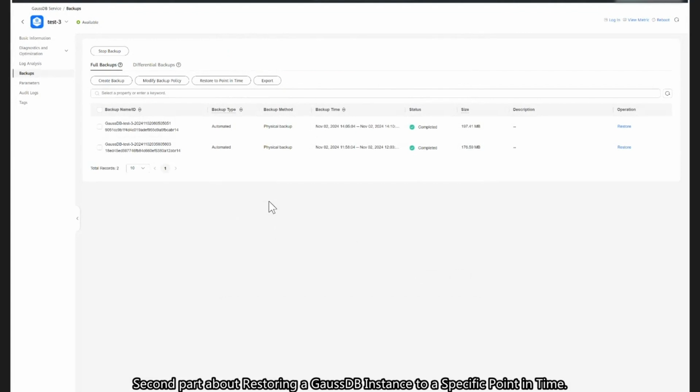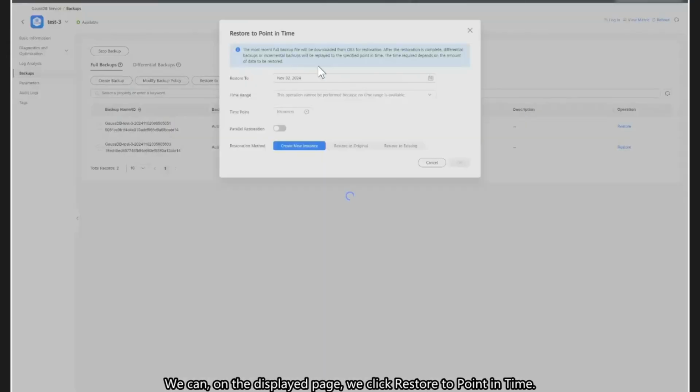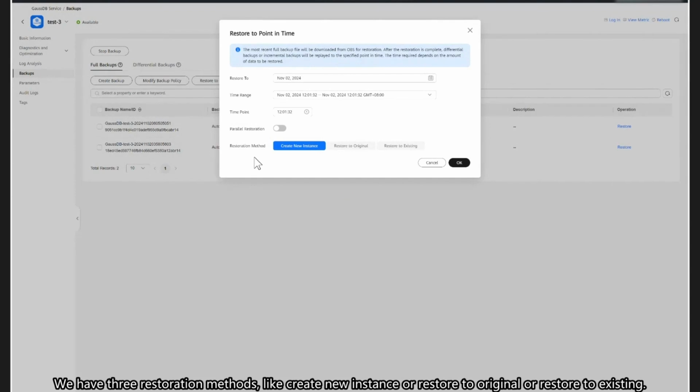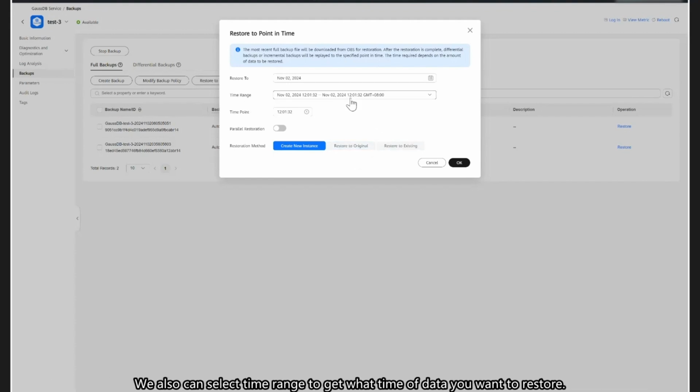Okay, second part, about restoring a GaussDB instance to a specified point in time. On the displayed page, we click Restore to a Point in Time. We have three restoration methods: create a new instance, restore to the original, or restore to an existing instance. We can also set a time range to choose what time of data you want to restore.